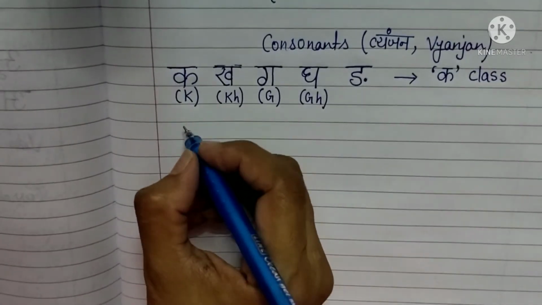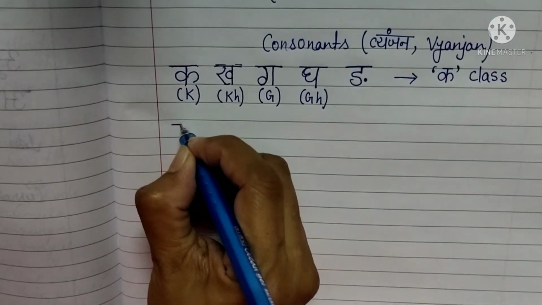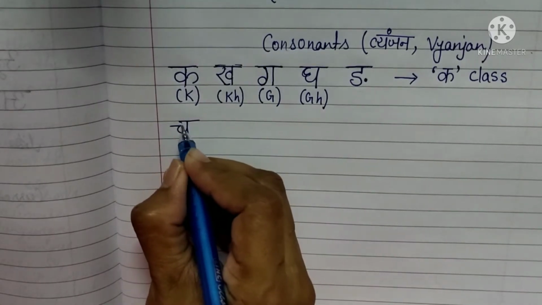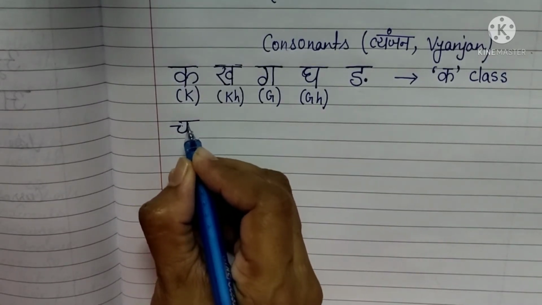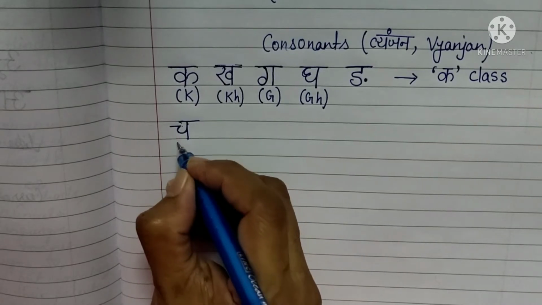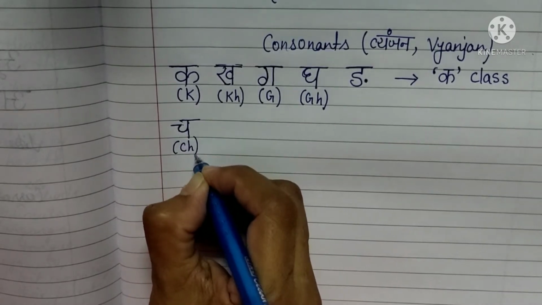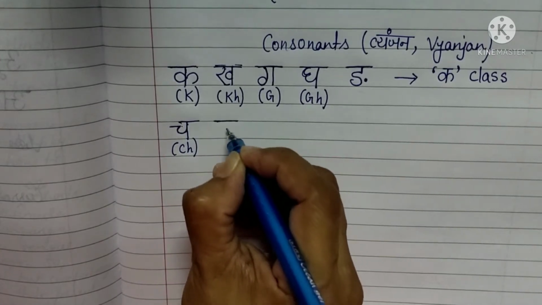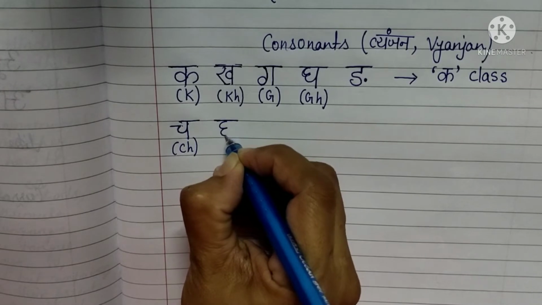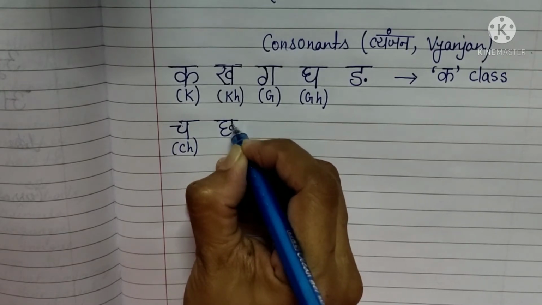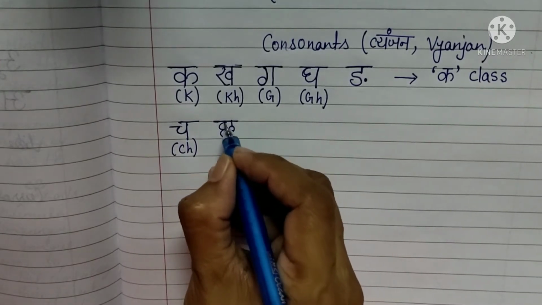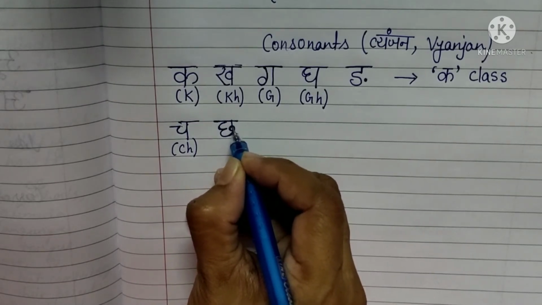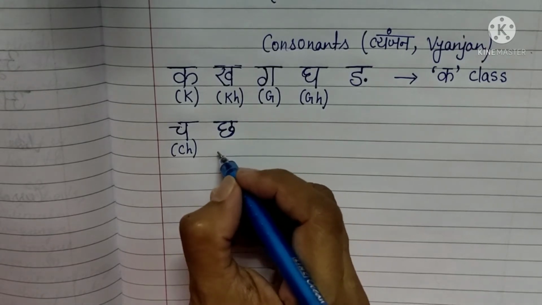Now next is ch. How to write ch? Small sleeping, then curve like this, standing and sleeping. So ch sound is there. This is a low sound. The next is chh. Make sleeping like this, a circle and like this. Sleeping like a curve, like opposite 3, we can say opposite 3. Here a curve and the small standing, that is called chh.